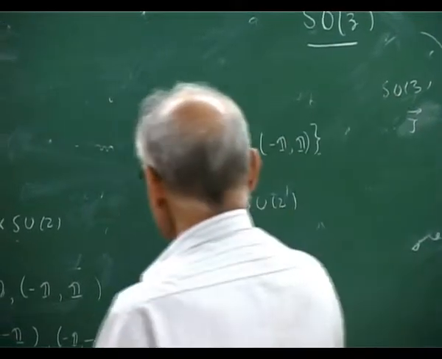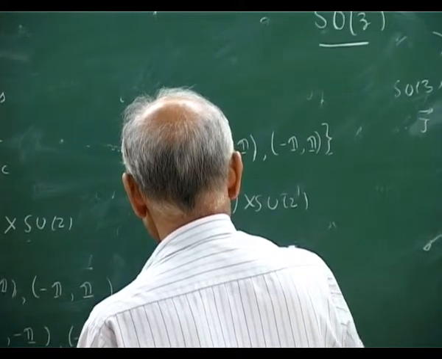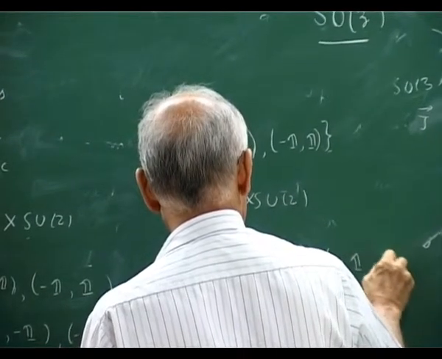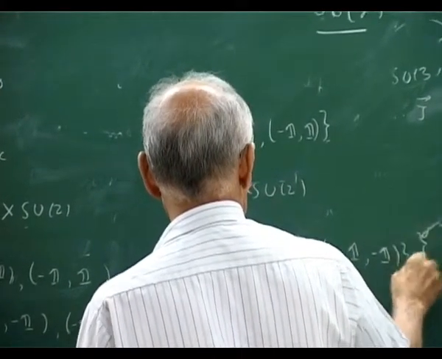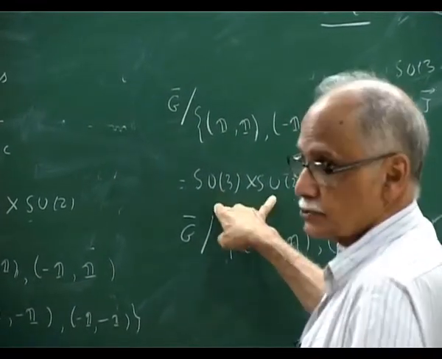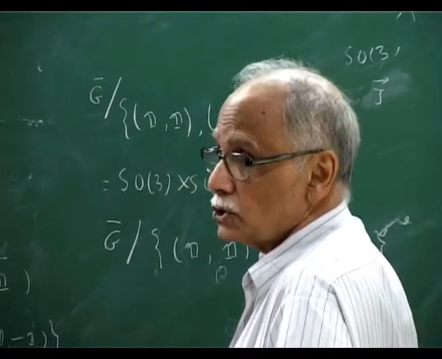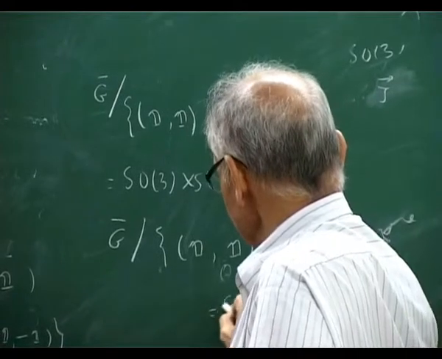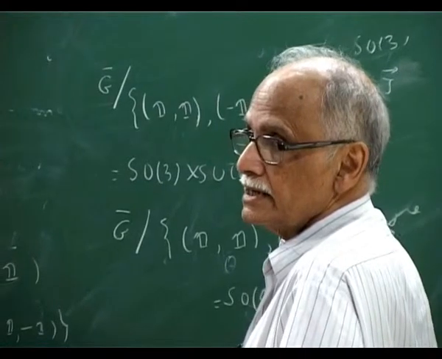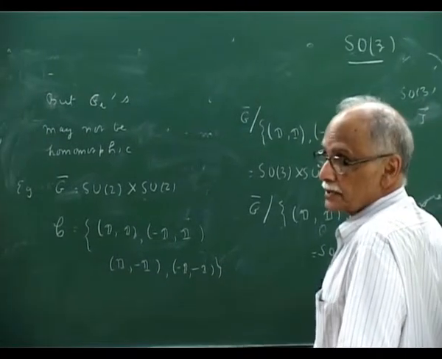But if I quotient G bar by (1,1), but I take something strange, I take (-1,-1), what do you get? Here I am quotienting in a coherent way between these two. What happens? You can show by change of basis that this is a 4-dimensional rotation group.